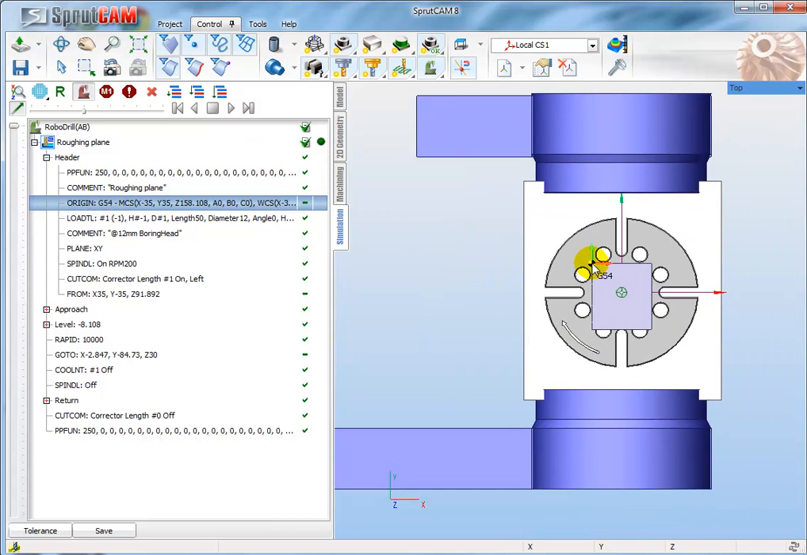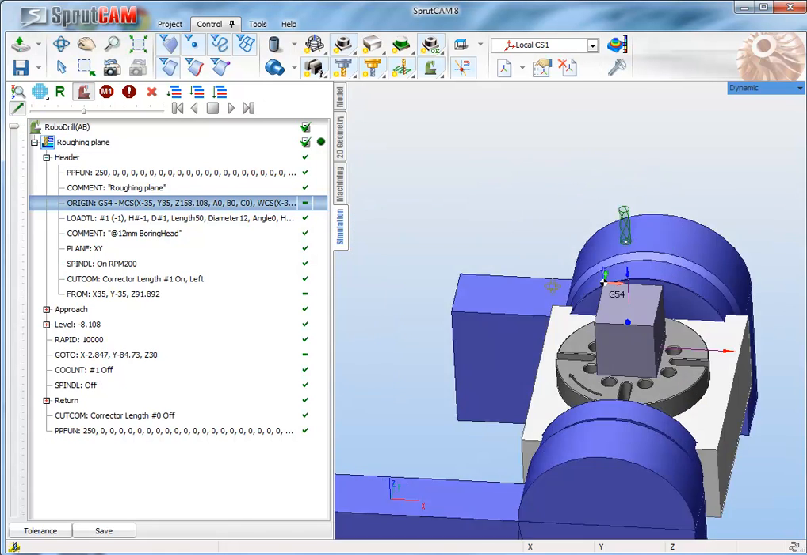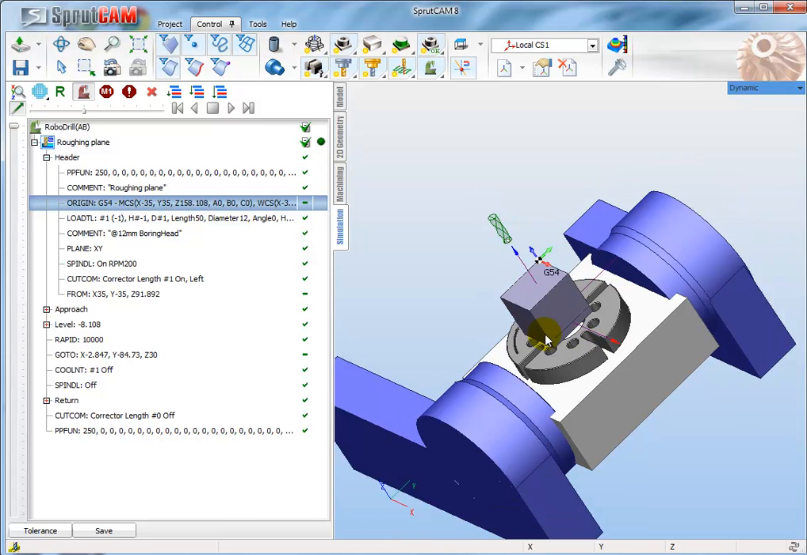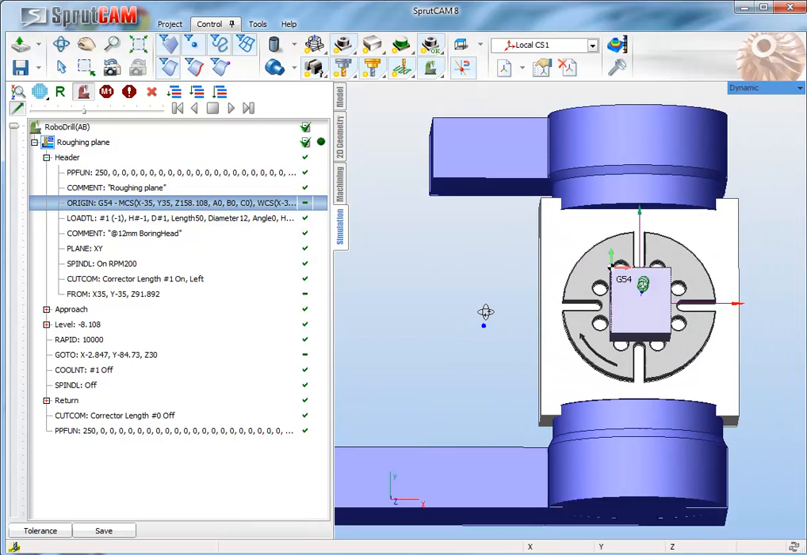This one, G54, has coordinates minus 35 x, 35 y, and 158 z. This is the distance from the rotary axis intersection point on the machine, so we can use it.